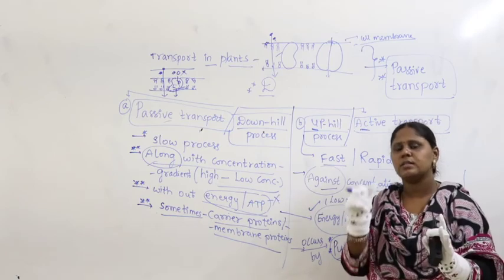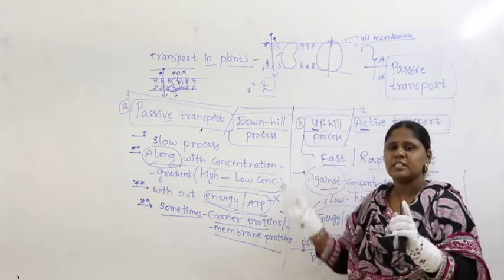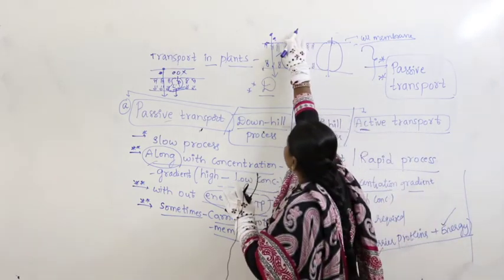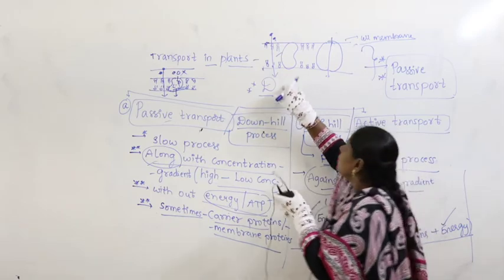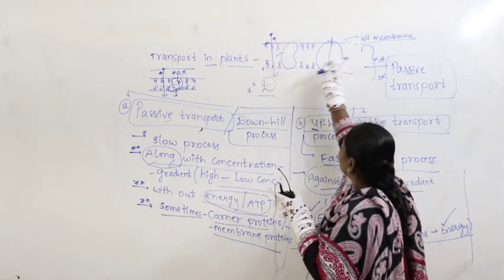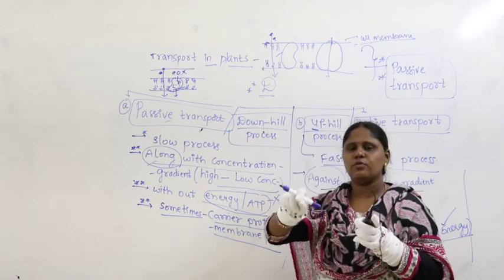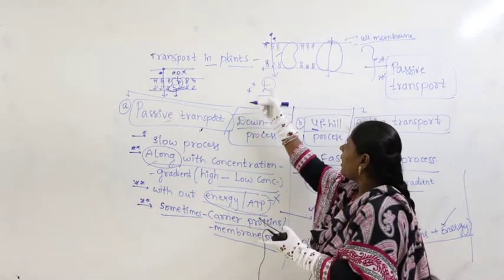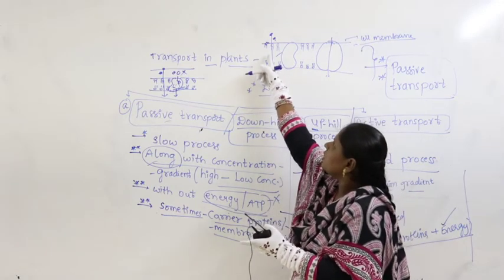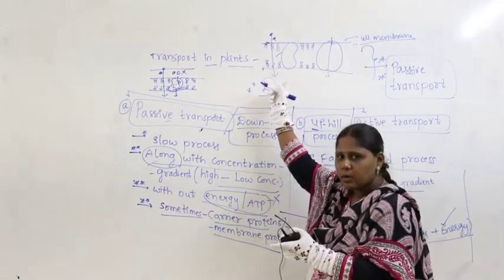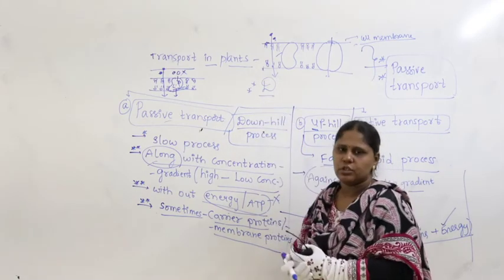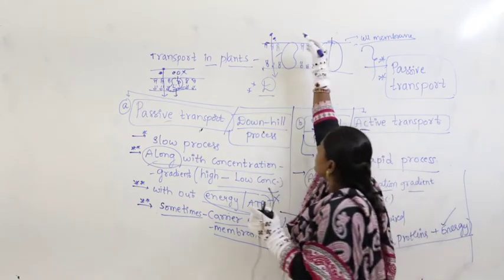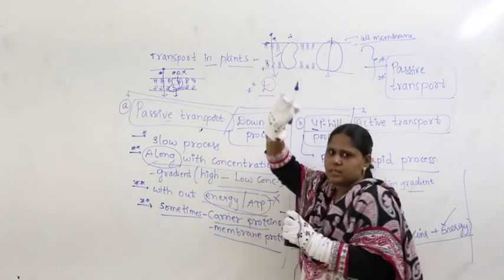Across the cell membrane, what's happening? On the cell membrane, transportation of molecules is happening. How are they moving? They are moving from outside the cell to inside the cell and to outside the cell. How is transportation of molecules happening? By diffusion. The molecules soluble in lipids traverse across the membrane by diffusion. Sometimes what happens? The molecules are not dissolved in lipids.